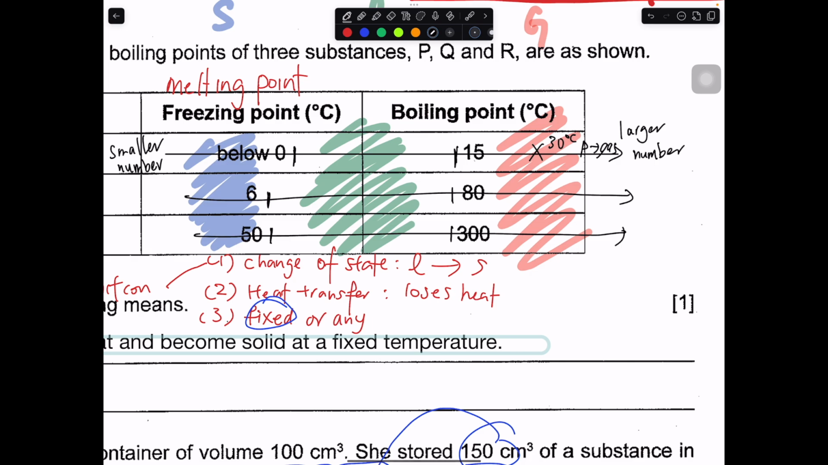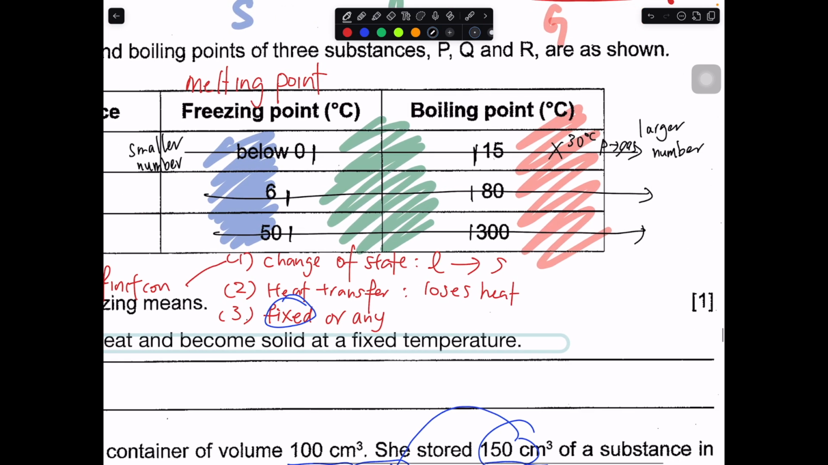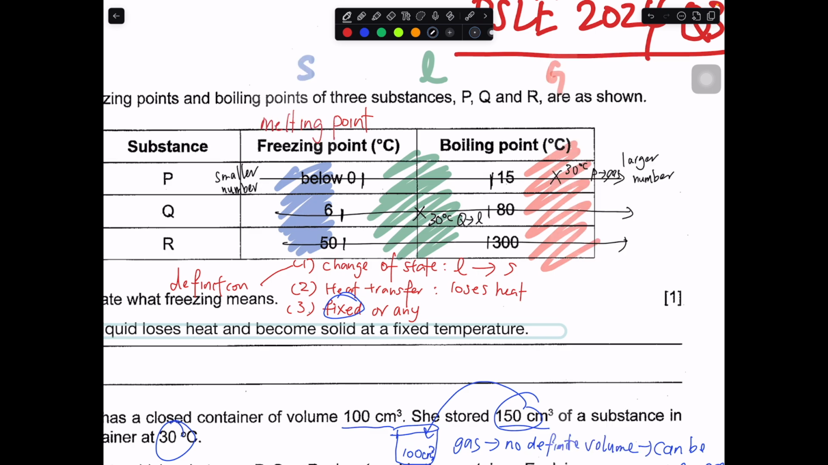Okay, so let's check for the rest. For Q, 30 is in the green color zone, between 6 and 80. So that means Q is a liquid at 30 degrees. Then lastly, for R, 30 is here, below 50. So that means R is a solid at 30 degrees. So the answer is very straightforward. We can only choose P because at 30 degrees, P is a gas.